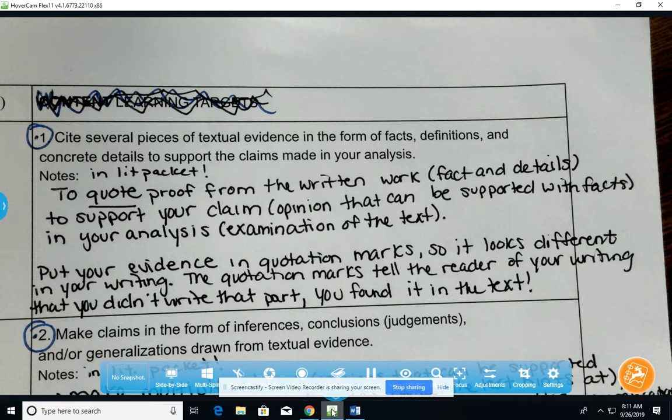text. Make sure that you put your evidence in quotation marks because you want it to look different than your writing so that the reader who's reading your writing knows, oh, gee, this is awesome. They quoted something from someone else to give themselves support for their argument. So if you didn't write that part and you found it in the text, put quotation marks around it because that's what it tells the reader.